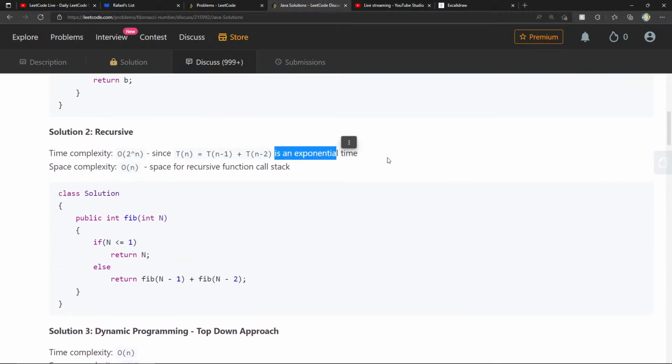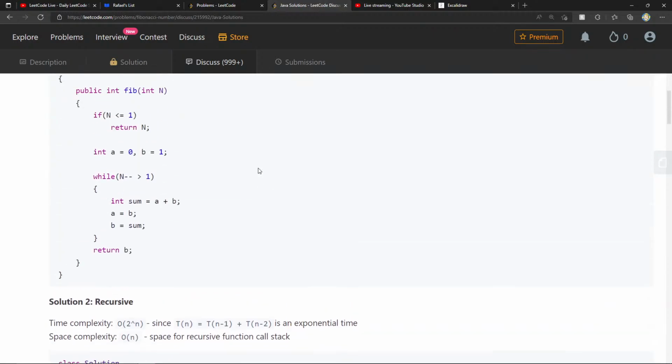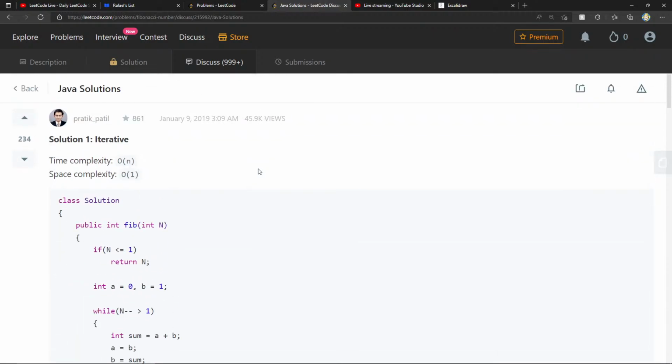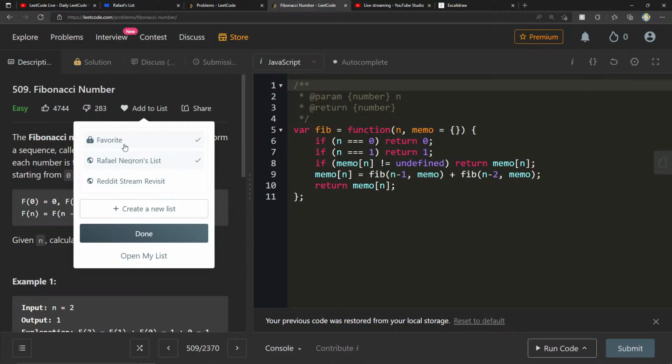The naive version is exponential time. At every single frame, we're calling 2 other functions, so that grows exponentially. So yeah, everything checks out with what we analyzed and what we talked about. So I'm very happy about that. How do you guys feel about it? This one's a very important question. It's a pinnacle of LeetCoding to be able to know how to do this question and understand it.